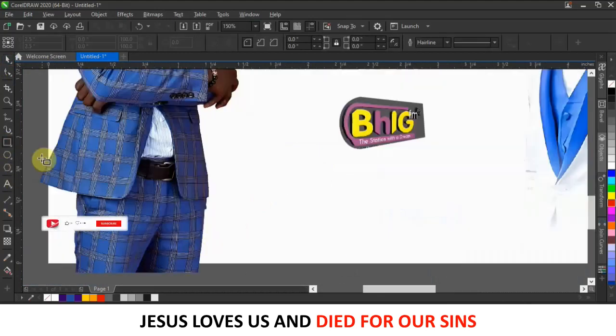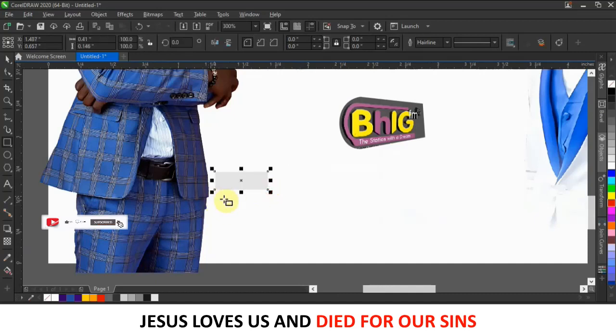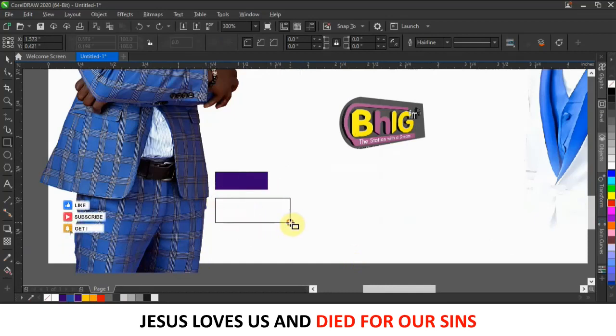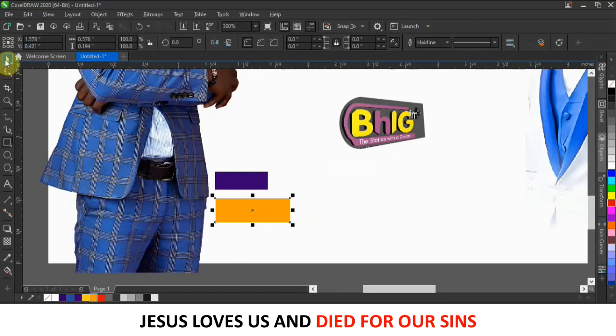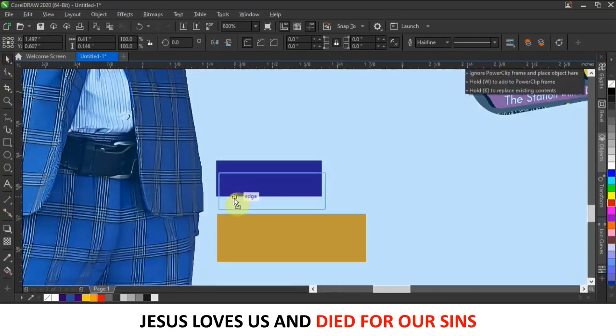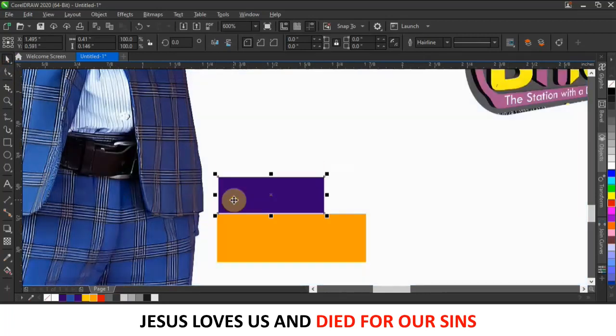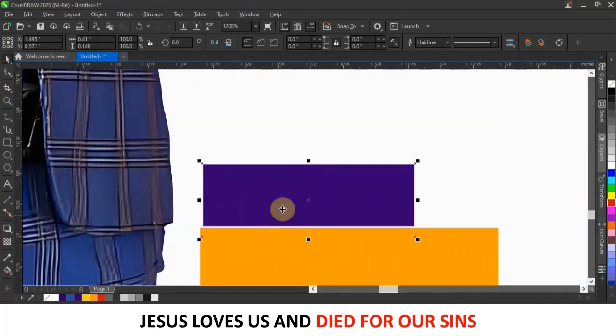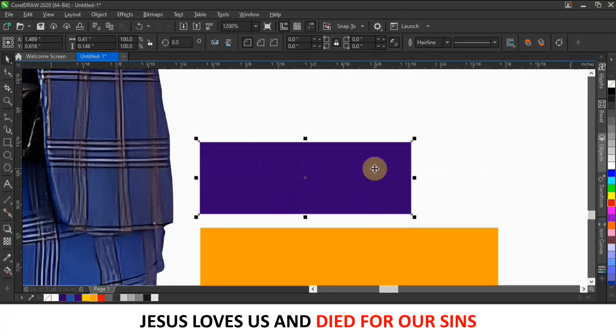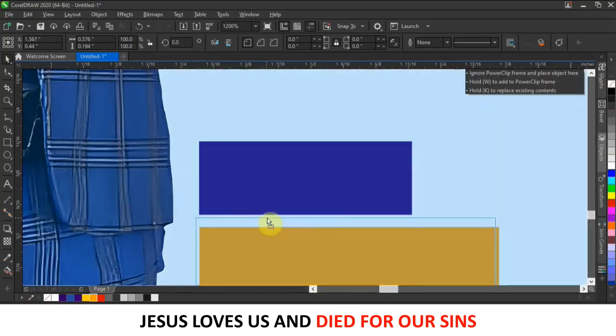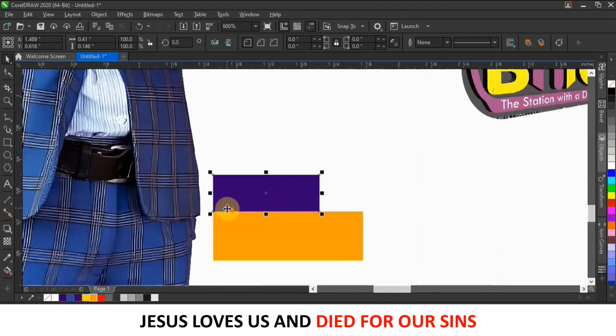So I'll go for my rectangle tool, and then I'll create a small rectangle here like this, and then let me change the color to this, and then I'll create another one like this, and I'll give it this yellow. Okay, so I'll just place them here like this. I think it has a white outline, so make sure that you right click the disable fill to take off every outline. So just do like this, and this is fine.